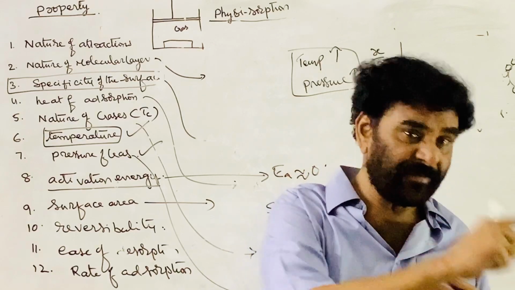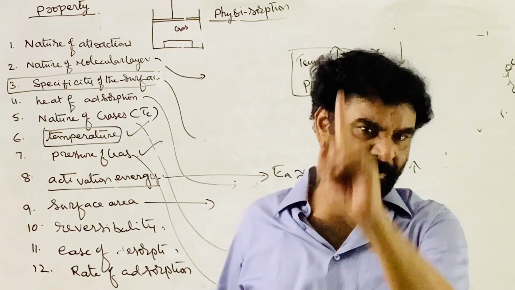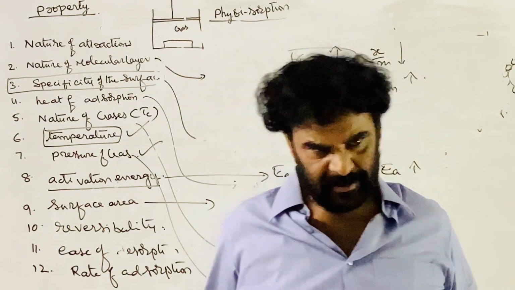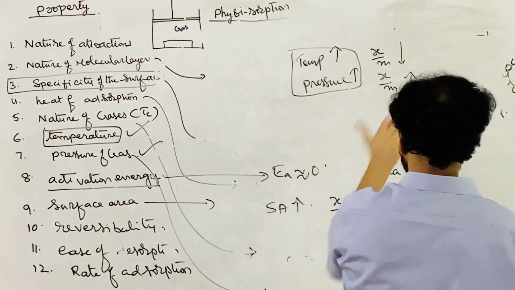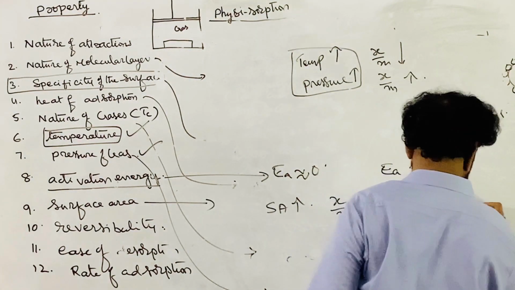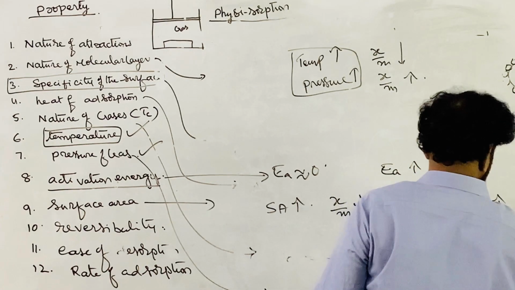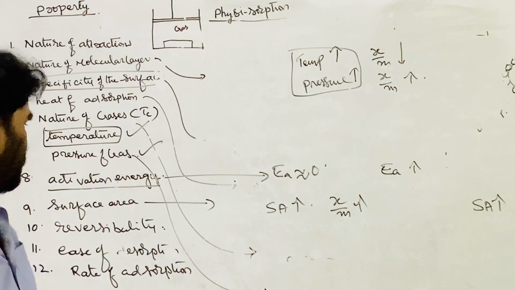It is a surface phenomenon, so mass is not important. As the surface area increases, the extent of adsorption, x by m, increases in both physical and chemical adsorption.